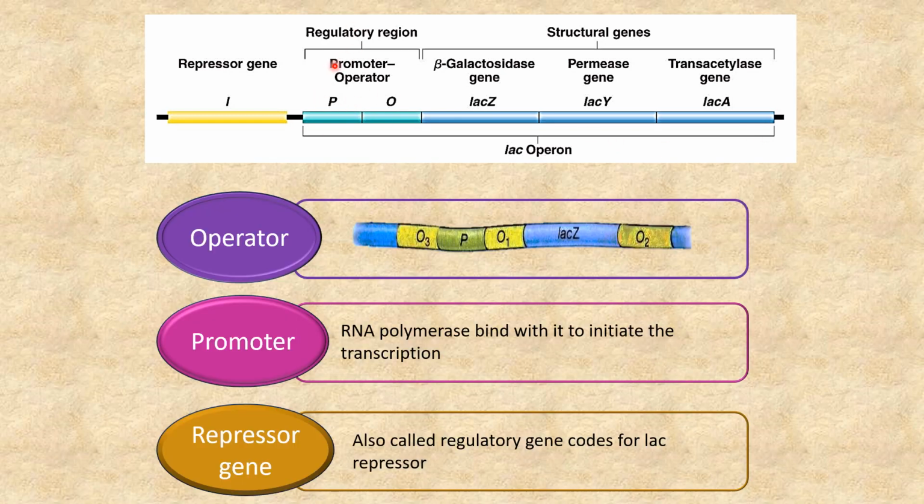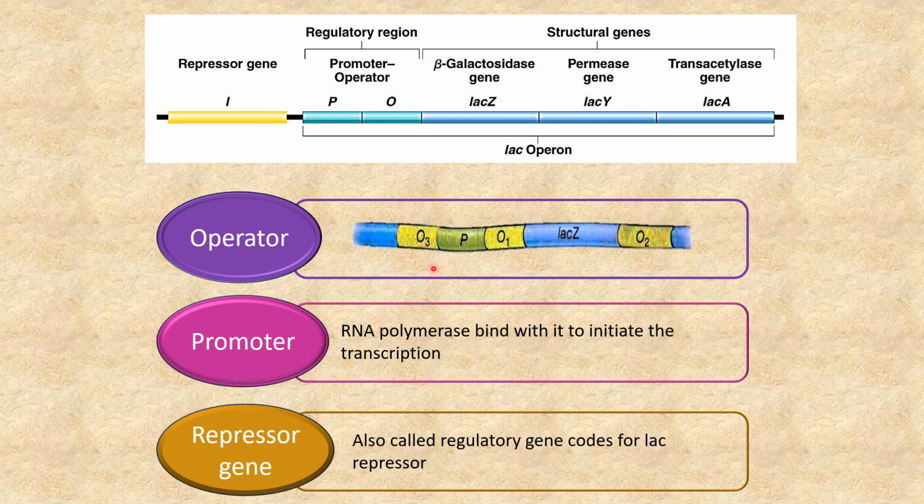It contains the promoter and operator region. Let's talk about operator first. Operator region is located between promoter and the structural genes. Basically, LAC repressor binds to it and negatively controls the transcription process of operon. Now LAC operon has two types of operator sites: primary operator site O1 and secondary operator sites O2 and O3.